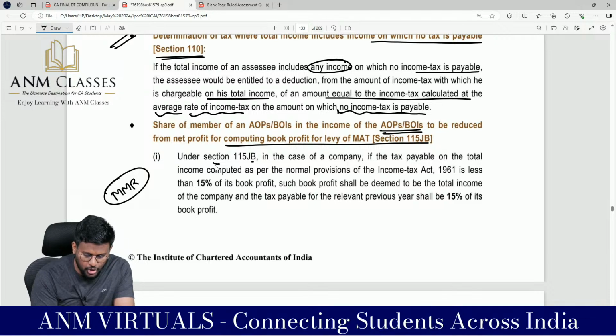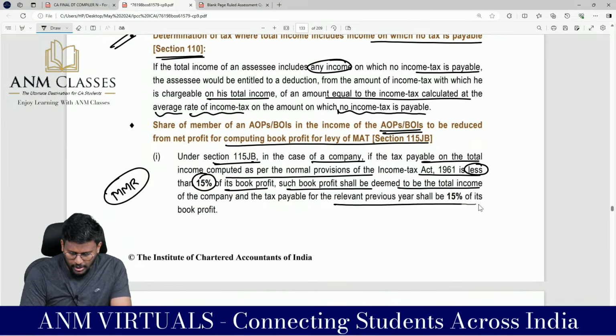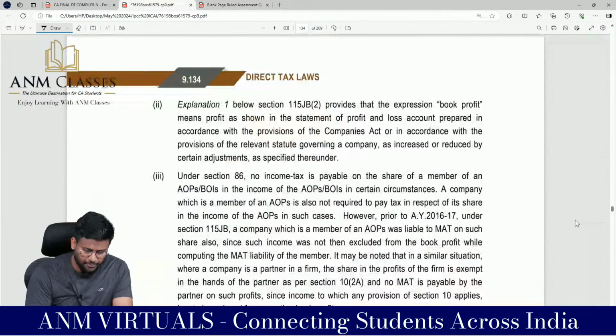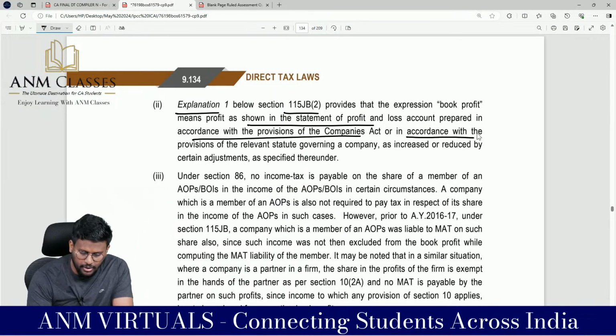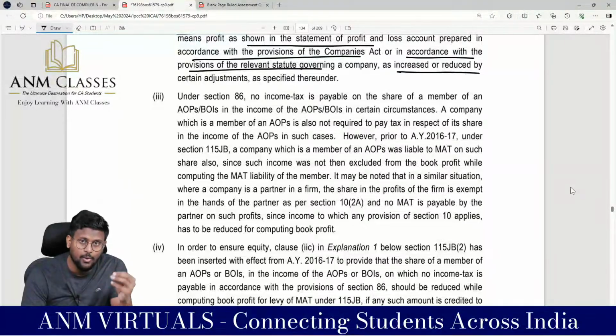So under section 115JB, in case of a company, if the tax payable on the total income computed as per the normal provisions of the Income Tax Act is less than 15% of the book profit, such book profit shall be deemed to be the total income of the company, and tax payable for the relevant previous year shall be 15% of the book profit. Explanation 1 below 115JB(2) provides that the expression book profit means profit as shown in the statement of P&L prepared in accordance with the provisions of the Companies Act or in accordance with the provisions of the relevant statute governing a company, as increased or decreased by certain adjustments as specified below. One of the adjustments is the AOP BOI adjustment.